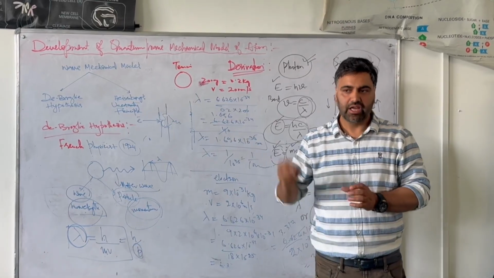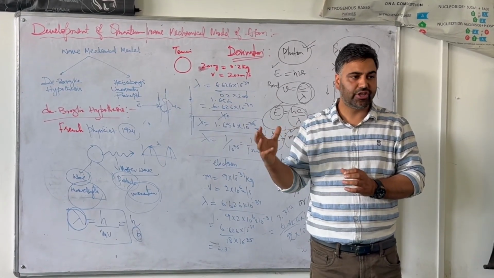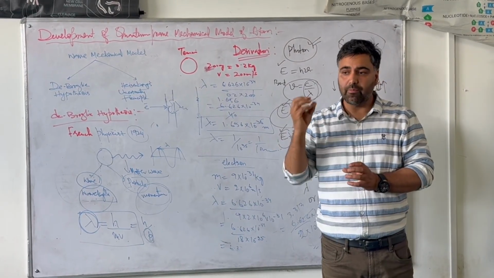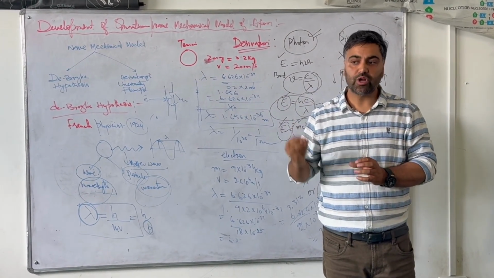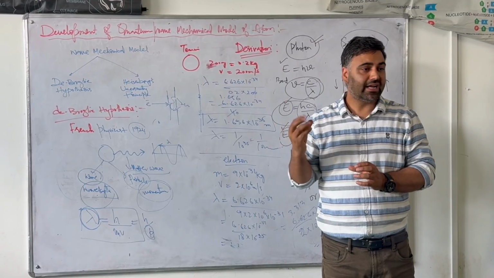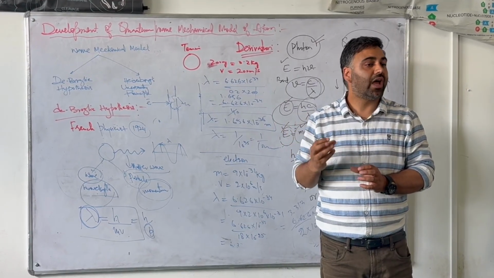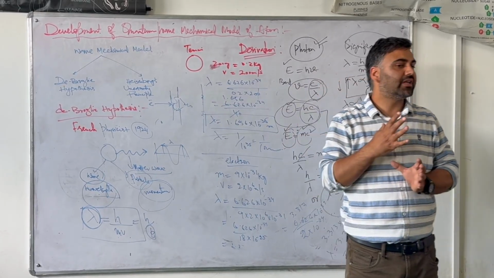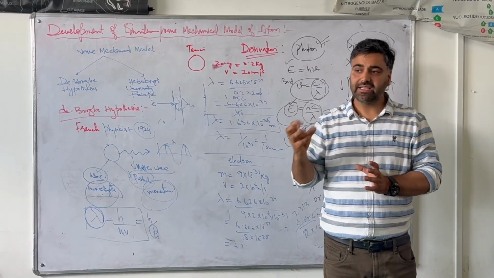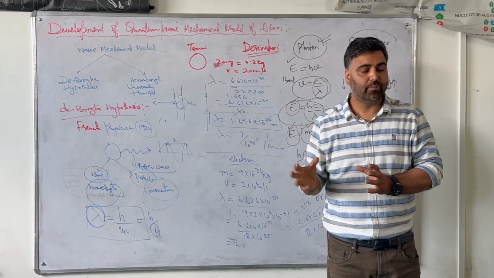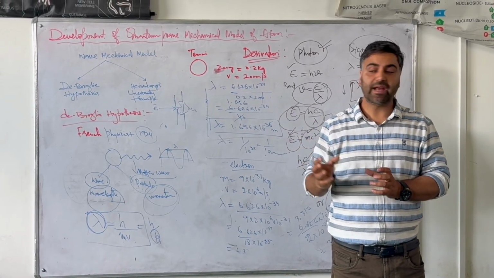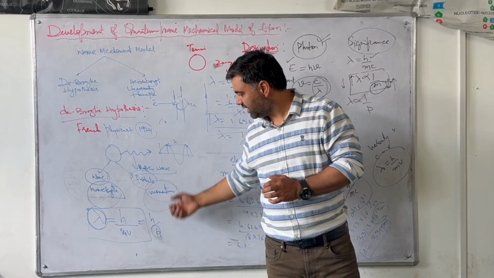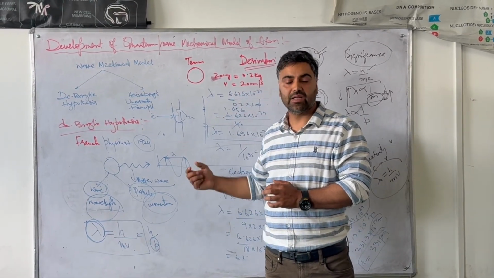He's a French physicist. He advanced the idea of dual nature of radiations and said that like light is having a dual character, likewise, a moving material particle like an electron, proton, neutron, or a moving bus, or a car, or a tennis ball is also having a dual character. Means that a moving material particle sometimes behaves as a wave and sometimes as a particle. Or we can say a wave is associated with a moving material particle which controls it in every respect. That material wave को हम क्या नाम लेते हैं? We call that matter wave, or a de Broglie wave.